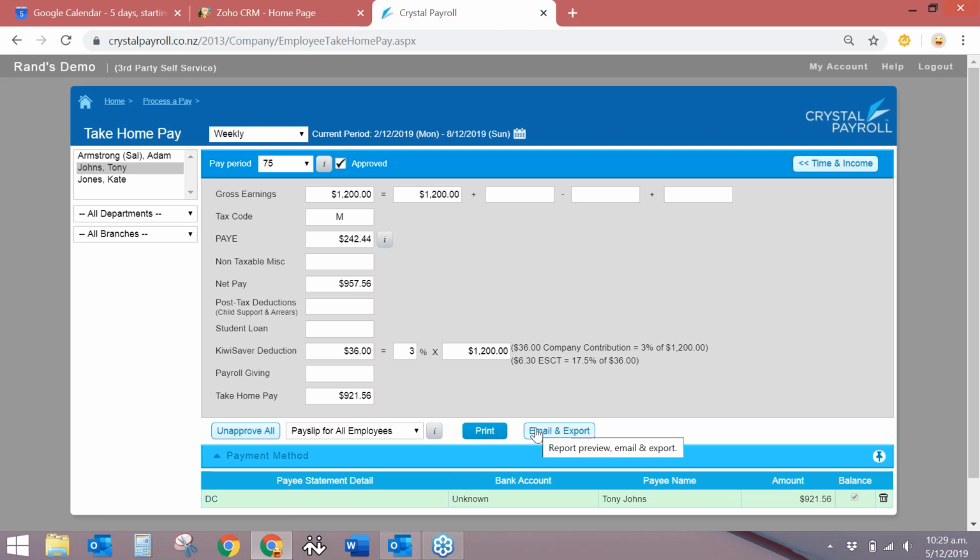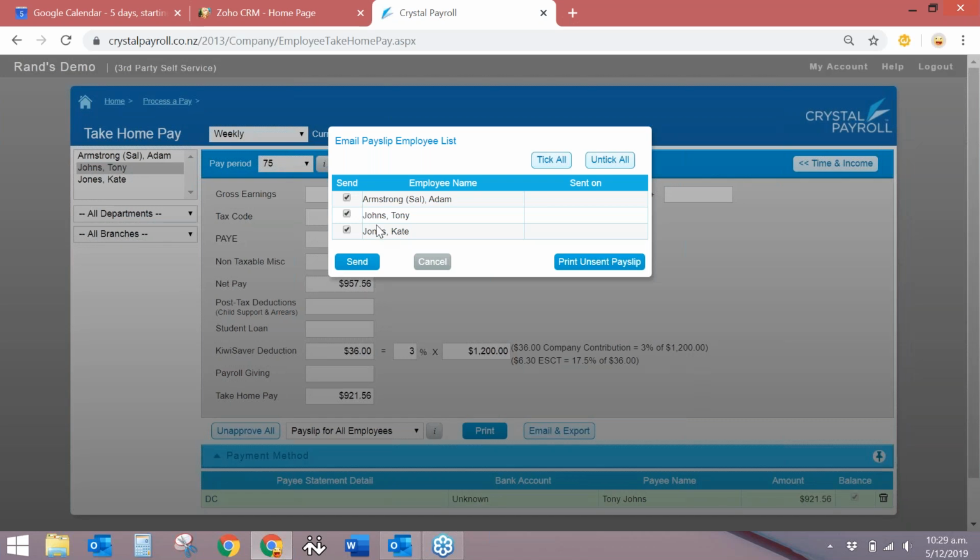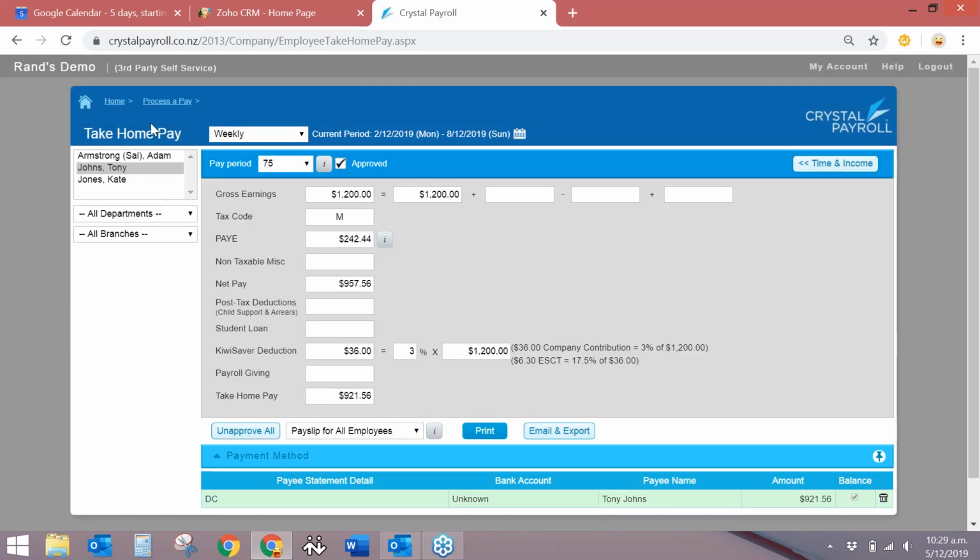And then I can also email and export all the employees' payslips towards their email. So if I've got Tony doesn't want a copy of his payslips, but Adam and Kate do, I'll just click on to send from here, and that will send them a copy of their payslip straight to their email. So now that I've completed this pay period, all the reports will be available for this pay period. So I'm just going to click back onto home.